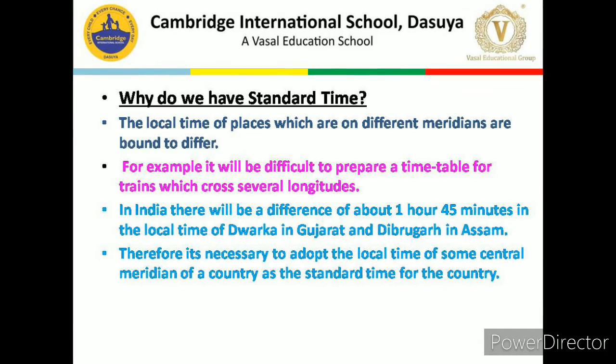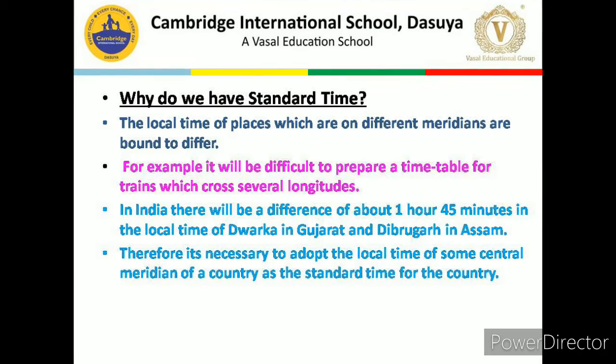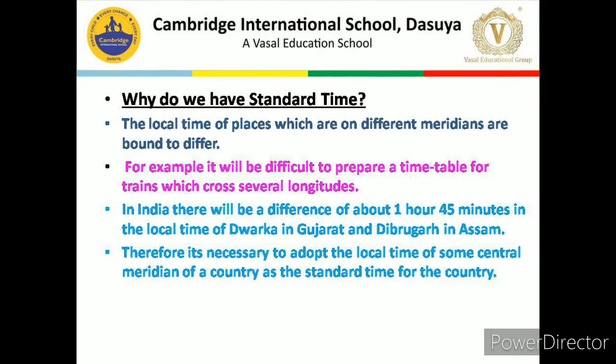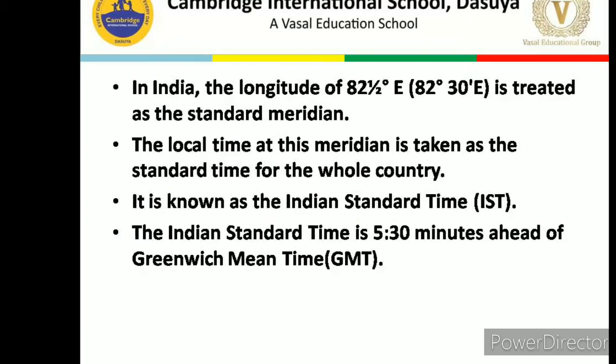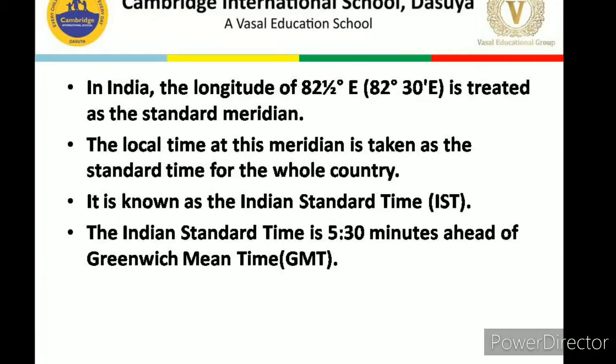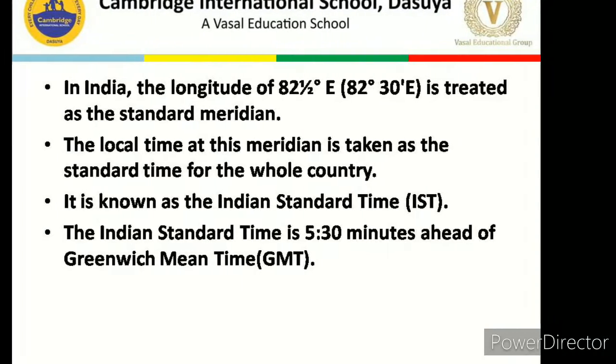Therefore, it's necessary to adopt the local time of some central meridian of a country as the standard time for the country. Children, in India, the longitude of 82.5 degree east is treated as the standard meridian.